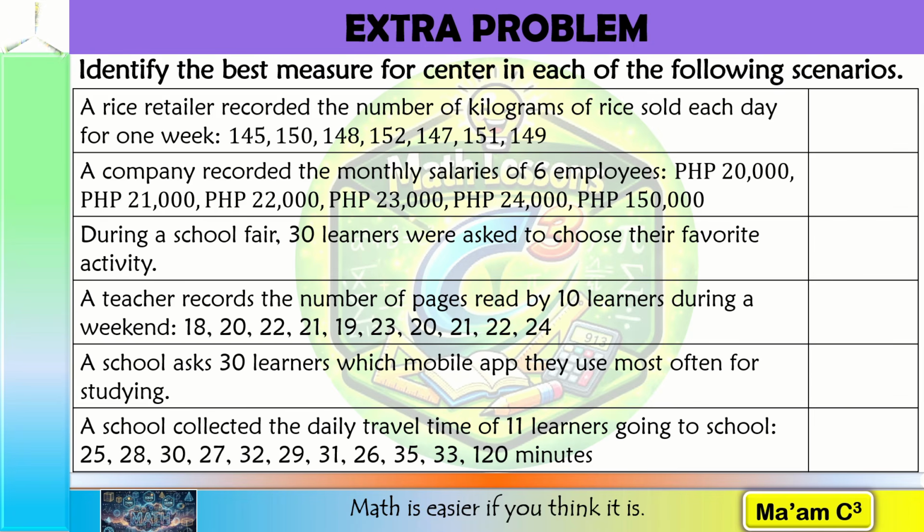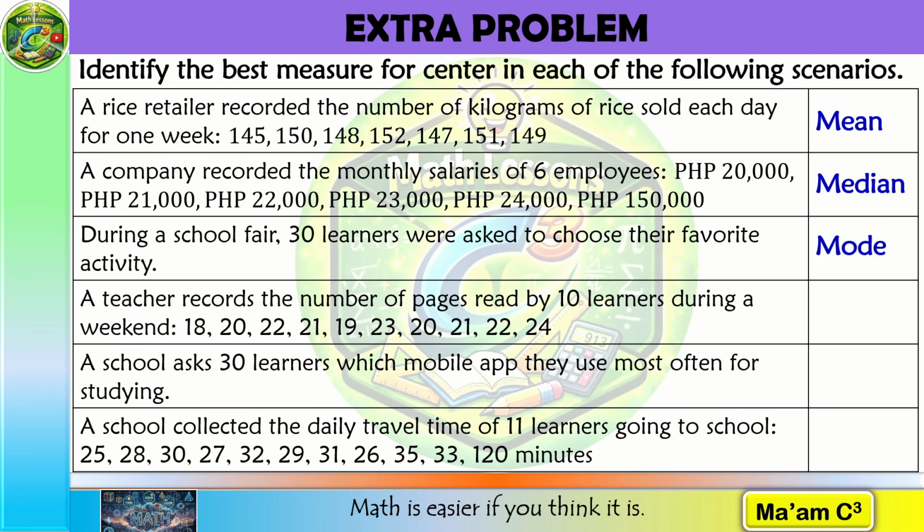First, a rice retailer recorded the kilograms of rice sold each day for 1 week. The values are relatively close together, so the mean is appropriate. Second, we have employee salaries, including one extremely high salary of 150,000 pesos. Because of the extreme value, the median is more appropriate. Third, 30 learners were asked to choose their favorite school fair activity. Since this is categorical data, we use the mode.